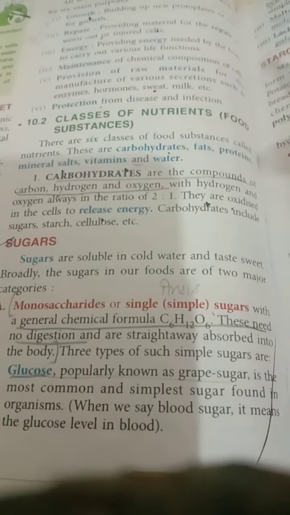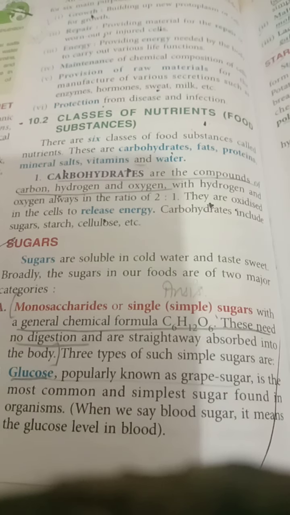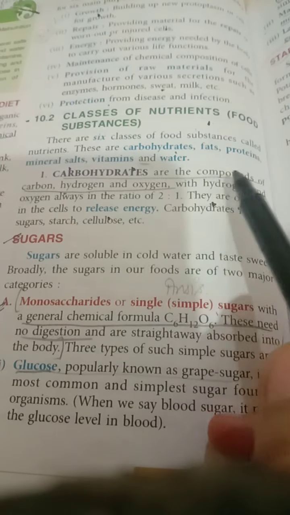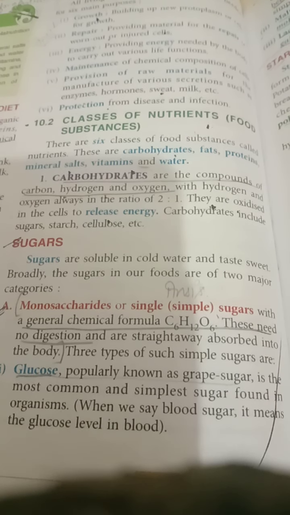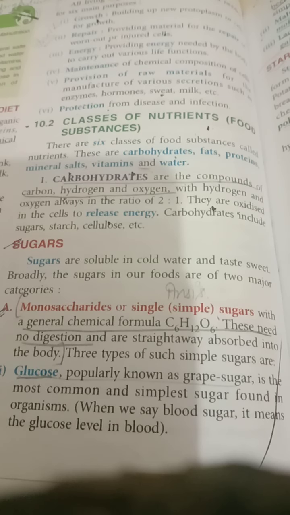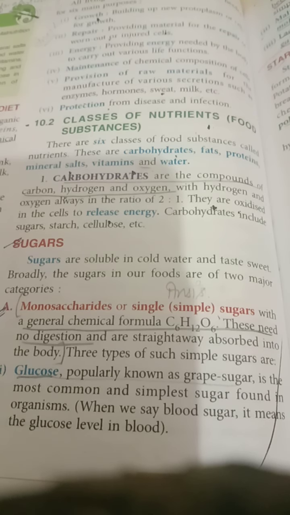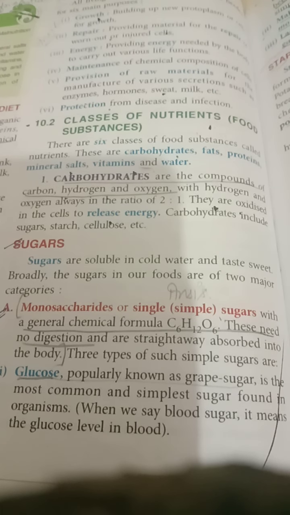Nutrients are classified into six classes, and these are carbohydrates, fats, proteins, minerals, vitamins, and water. First is carbohydrates. Carbohydrates are compounds of carbon, hydrogen, and oxygen, and here the hydrogen to oxygen ratio is 2 is to 1, meaning two atoms of hydrogen, double the amount of hydrogen as compared to the oxygen. Carbohydrates and fats are oxidized in the cells to release energy.